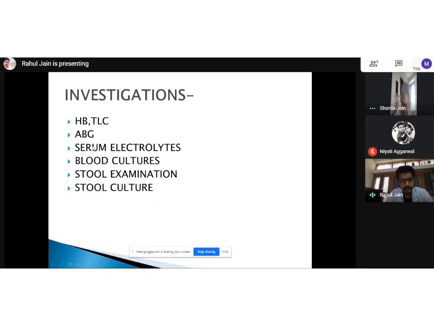When we talk about arterial blood gases in any patient, the concept is very simple. Everyone's stomach has HCl in it, and when someone is vomiting a lot, the body's acid is going out, so the body's pH will shift to alkalosis.